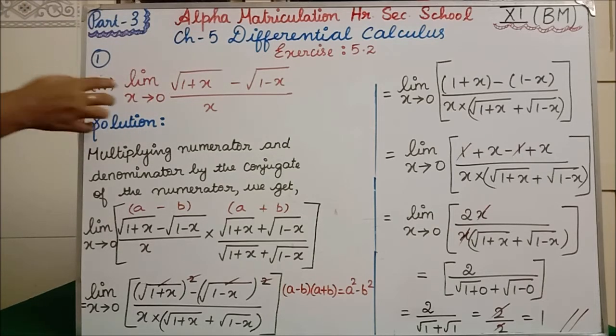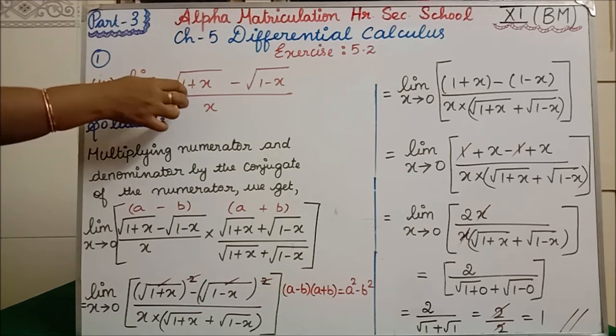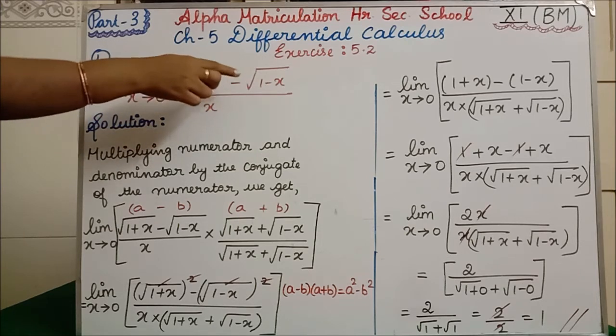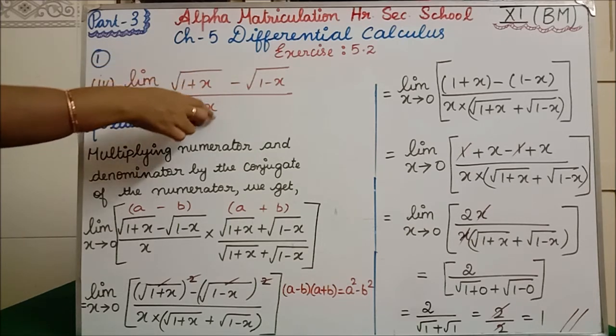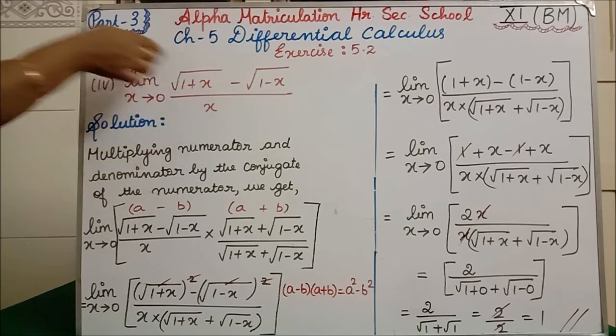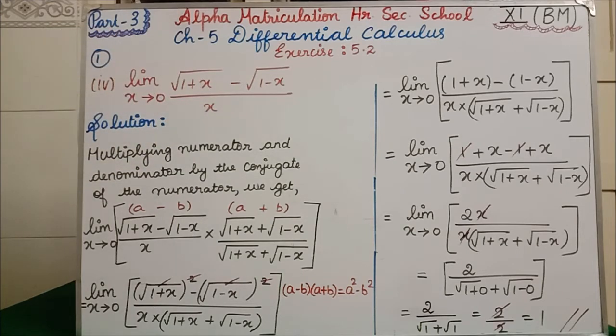What will we get? 1 plus 0 minus 1 minus 0 divided by 0. The denominator also becomes 0. If the denominator is 0, the answer becomes infinity. We should not get infinity, so you have to think about what we can do.